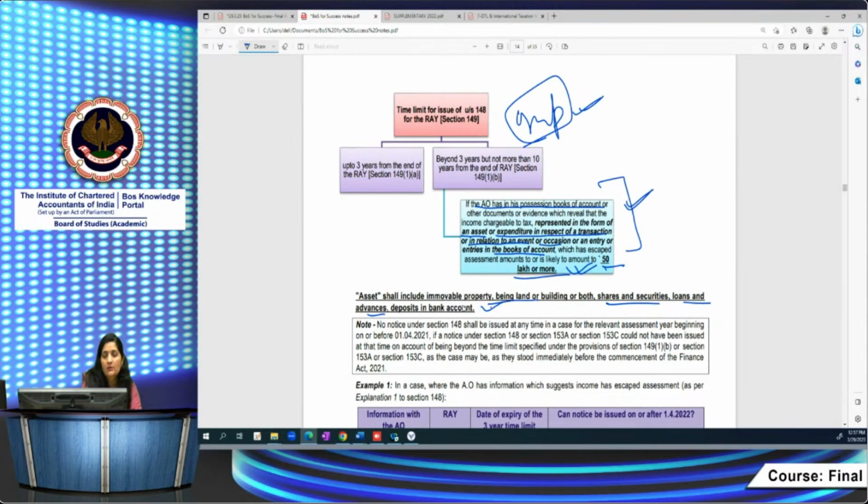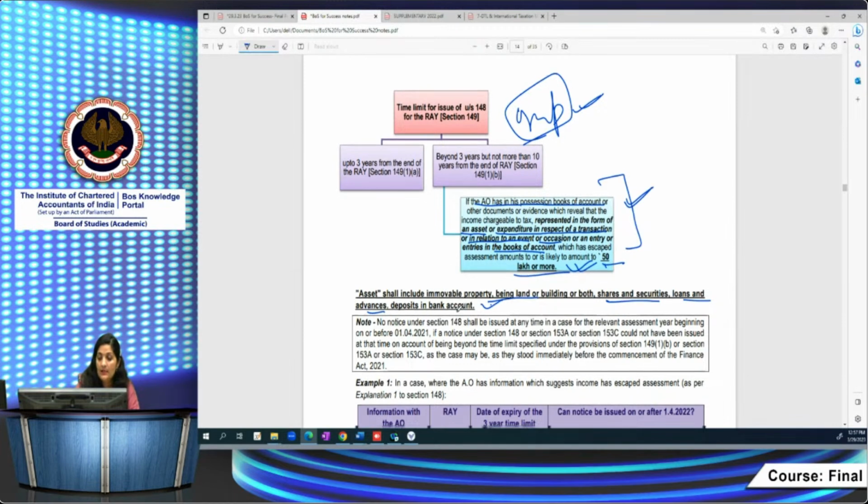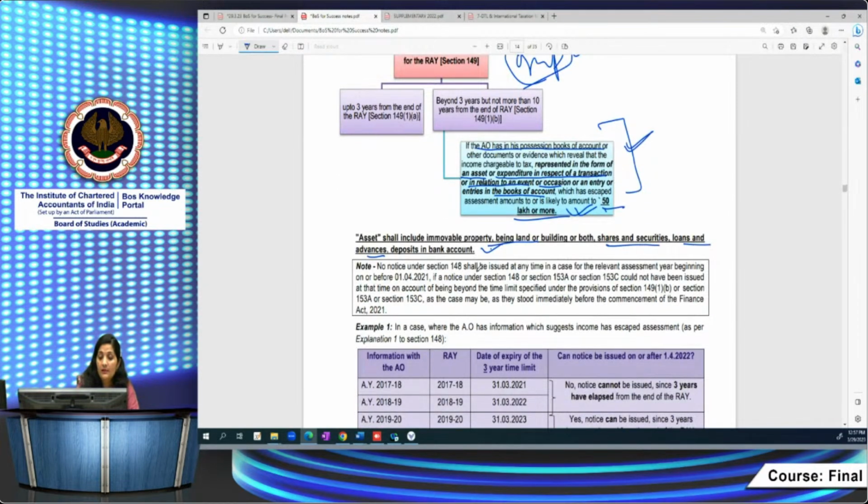If the assessment as per the new provisions of 147 to 151 is to be done, it is after 1st April 21, right? So here they are saying, and this is again very important, no notice under section 148 shall be issued at any time in the case of a relevant assessment year beginning on or before 1st April 21.